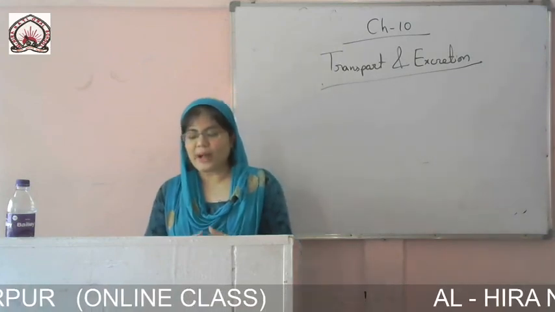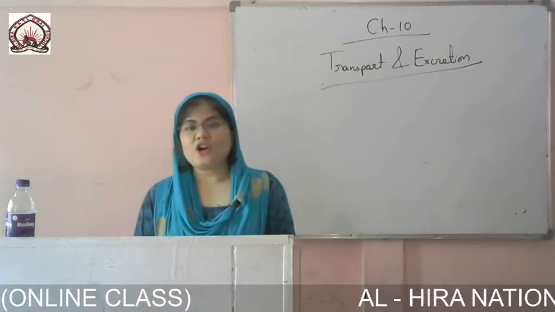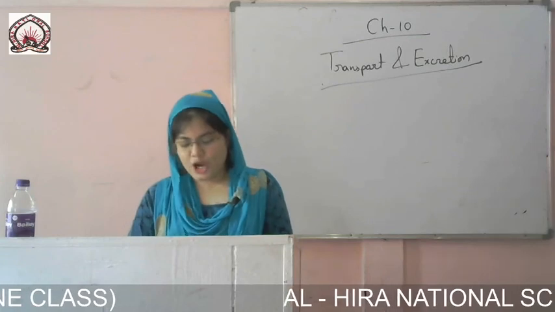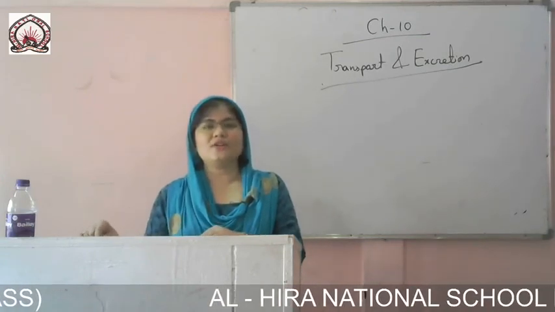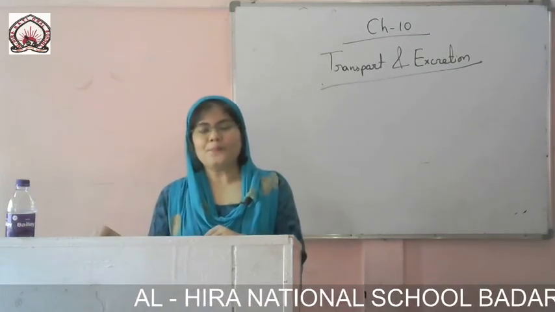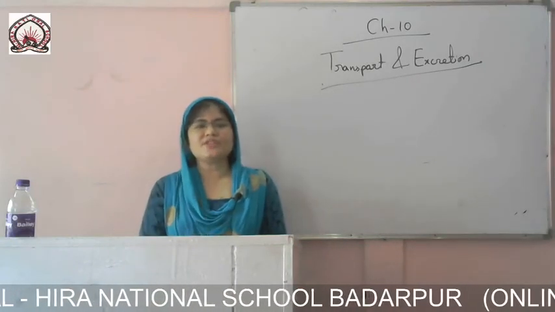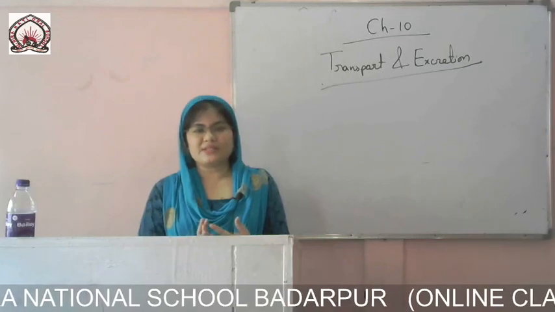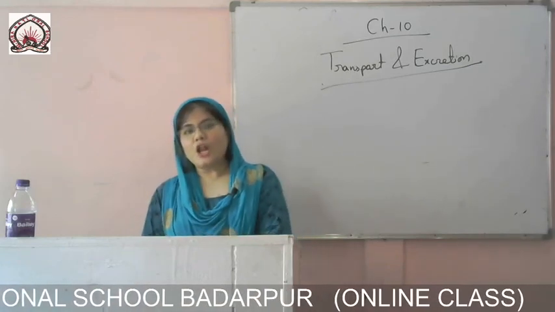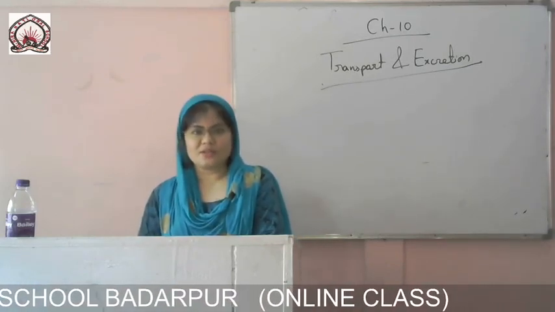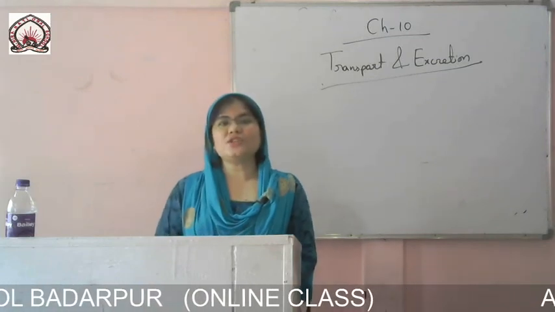This is how dialysis happens. So here ends your chapter.